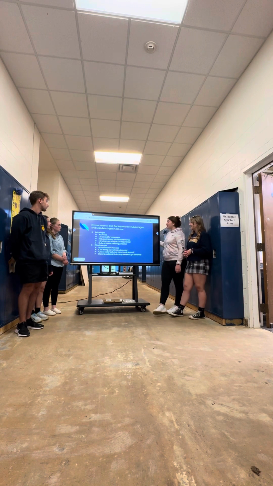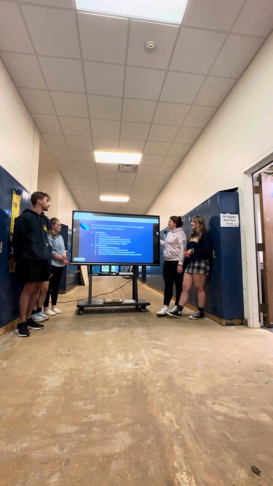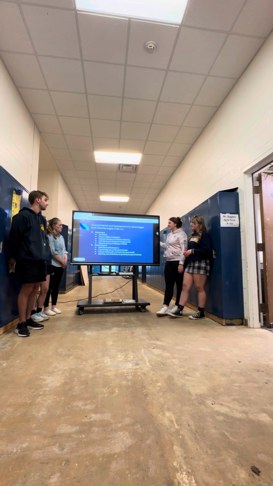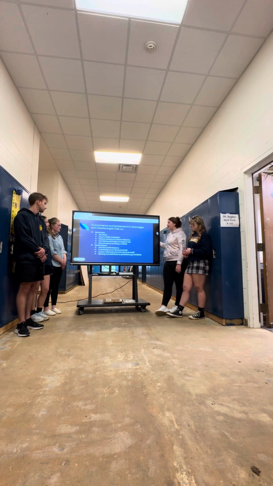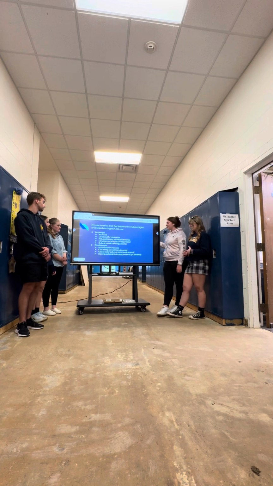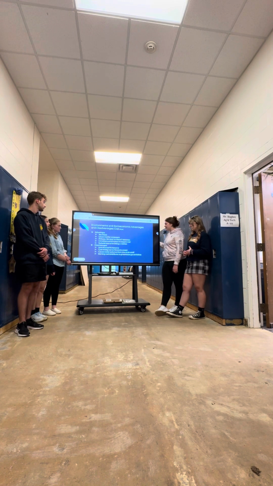Environmental and socioeconomic advantages and disadvantages of coal. Some advantages are that it's abundant, lowers costs for consumers, reduces the need for shared resources, infrastructure is in place to acquire coal, and it is a reliable source for energy creation. Some disadvantages are that it's a non-renewable resource, coal mining harms the environment, and burning coal contributes to greenhouse gas emissions.